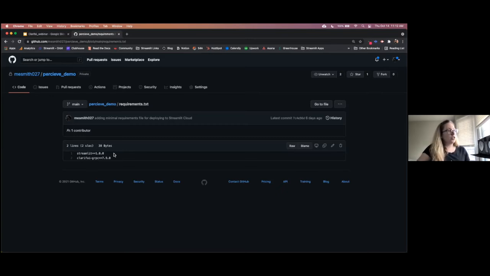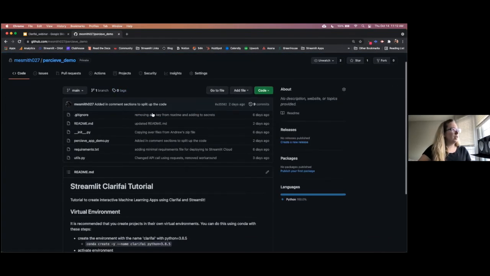So I could actually remove this, but since we have a few things that rely on being 1.0, I have left it here. If we jump back to the demo repo, you can see that we have a couple of Python files here. One is a utilities Python file where we set up a few of our functions, and then one is the actual Streamlit app itself.